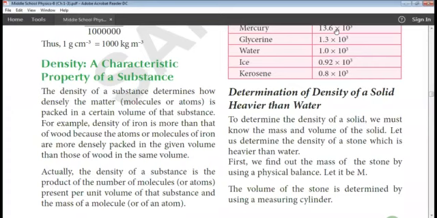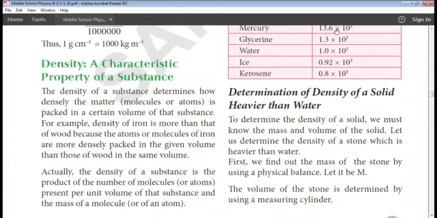If you take two bowls of same volume, and in the first bowl you pour pieces of iron or iron powder, and in the second bowl you pour pieces of wood, you can observe that the bowl which has pieces of iron is heavier than the bowl which has pieces of wood.